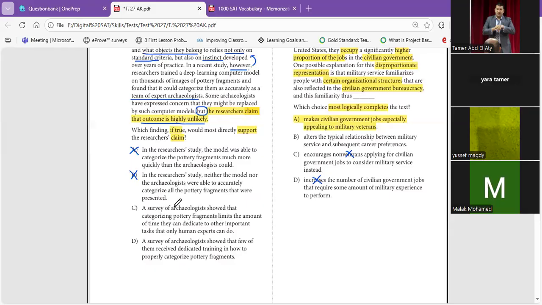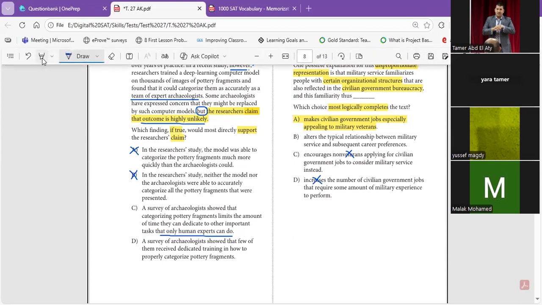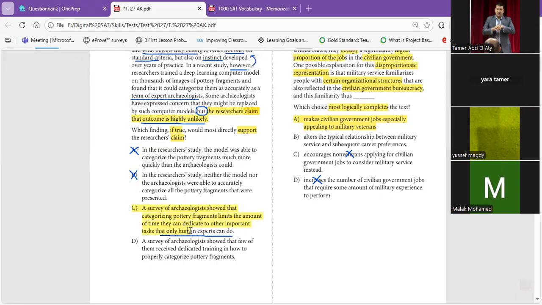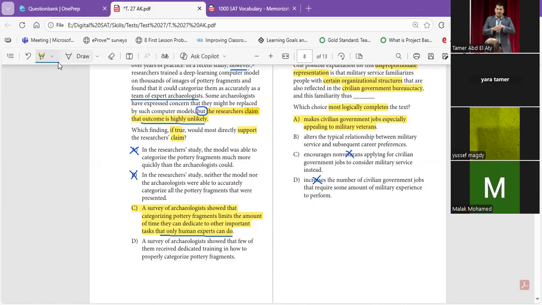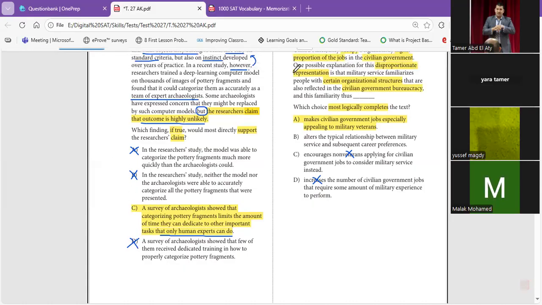A survey of archaeologists showed that categorizing pottery fragments limits the amount of time they can dedicate to other important tasks that only human experts can do. Leave this work for the computer model, but we have other work that computers can't do. You need us as archaeologists. Yes, this will support. A survey of archaeologists showed that few of them received dedicated training in how to properly categorize pottery fragments. Okay, if they are not well trained, we're going to replace them. So the answer is going to be C.